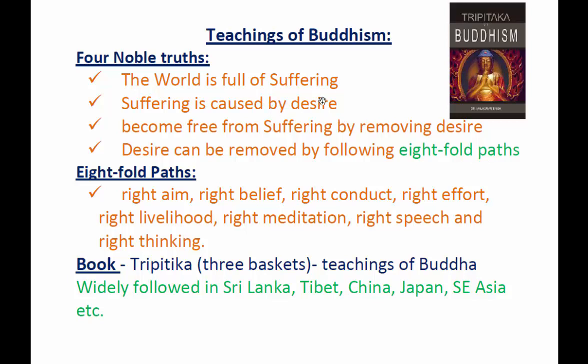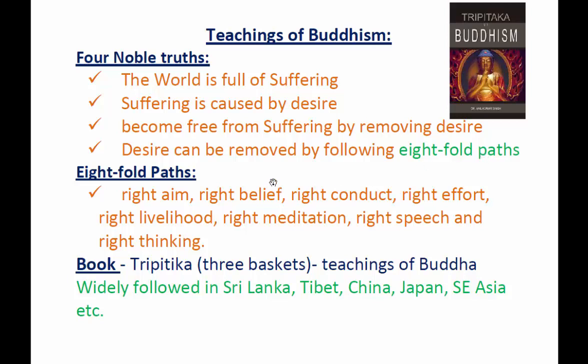So desire causes suffering. If anybody wanted to remove this desire, they have to follow the Eightfold Paths. If anybody wanted to be free from suffering, they have to follow these Eightfold Paths according to the teachings of Buddhism.